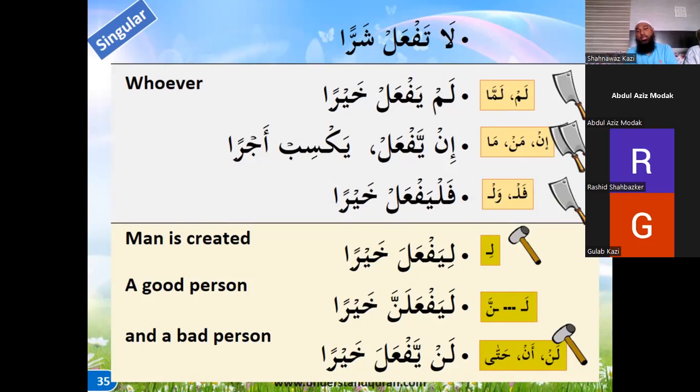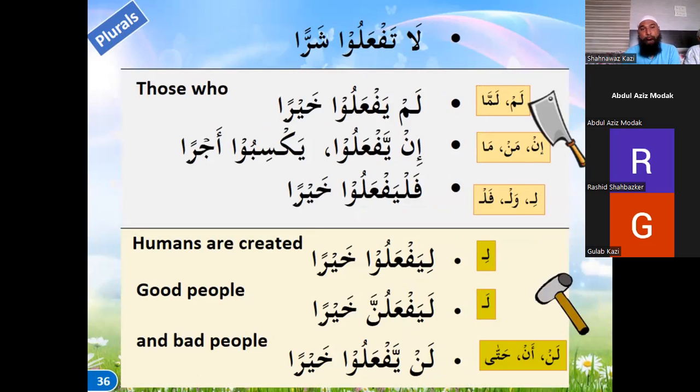Lan is never. So lan also gives a hammer effect, which means a fatha. An also gives a fatha. Hatta before a present tense also gives a fatha. And Allah also gives fatha. Allah is nothing but an plus la. Right? An plus la is Allah. Right? So all these things give a hammer effect, which means a fatha on the lam kalima. Okay, so this is a short way to remember it, but I think the best thing is to write this so that you remember this and the effect. So whenever you see the verb of the present tense, only the present tense verb is going to get affected with it. Okay.